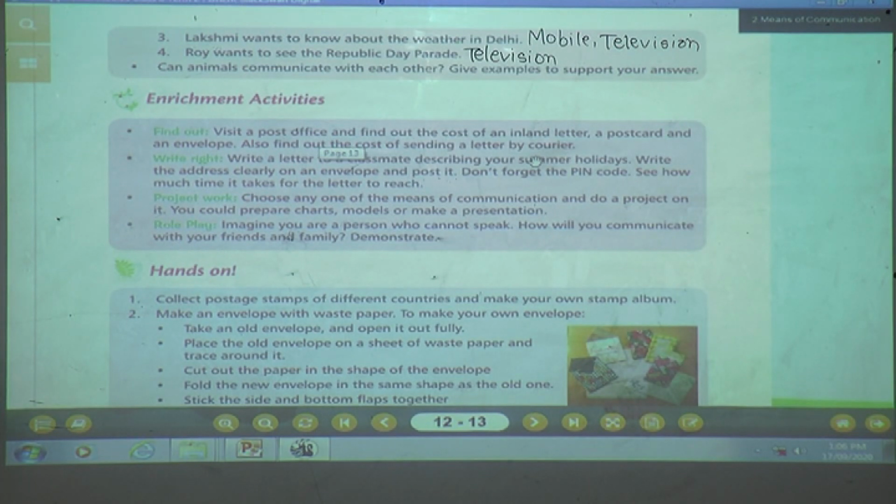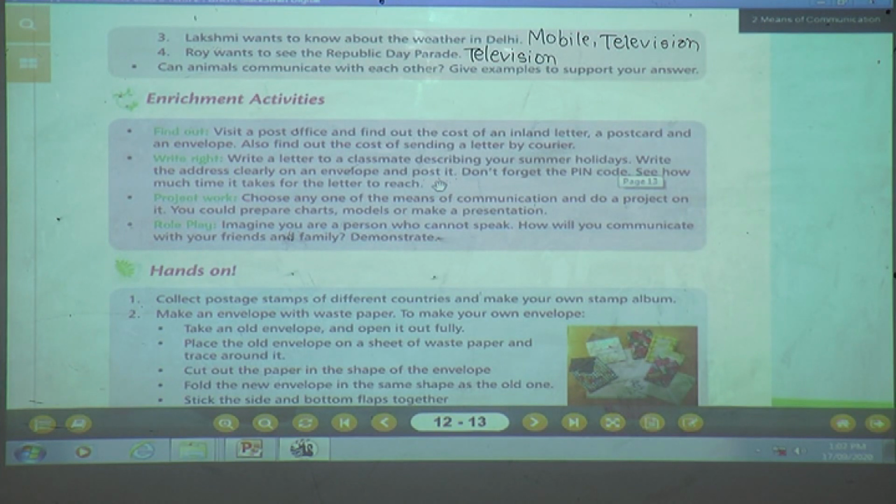Okay, children? Next one is what? Write a letter to a classmate describing your summer holidays. Write the address clearly on an envelope and post it. Suppose you went on summer vacation and enjoyed your summer holidays, and you have to write a letter to your classmate. And you are going to write an address.